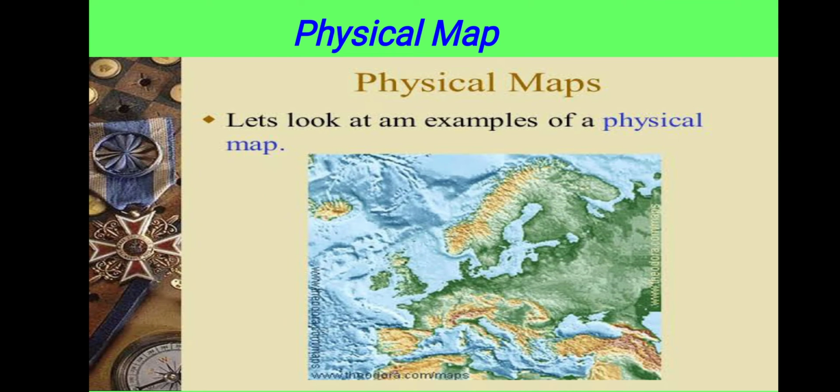Okay, see these two maps. The first one, the physical map. What is shown to you in this map? In this map, some landforms are shown to you. Ocean is there, as well as mountains and some part of land. This type of map is known as the physical map. Okay, understood the physical map?